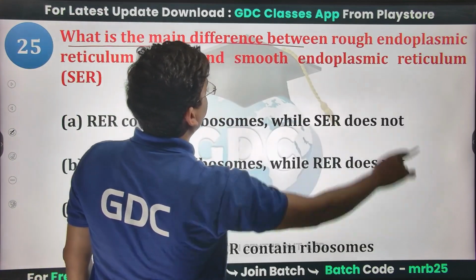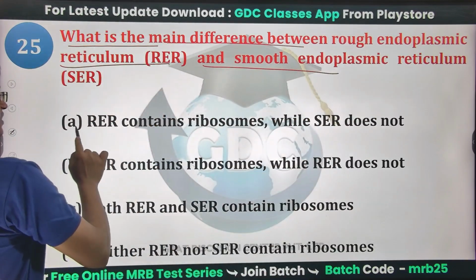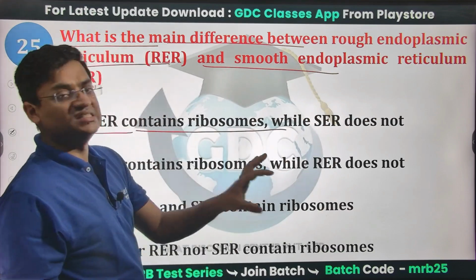What is the main difference between rough endoplasmic reticulum, RER, and smooth endoplasmic reticulum? Is it that RER contains ribosomes while SER does not? Yeah, bilkul.